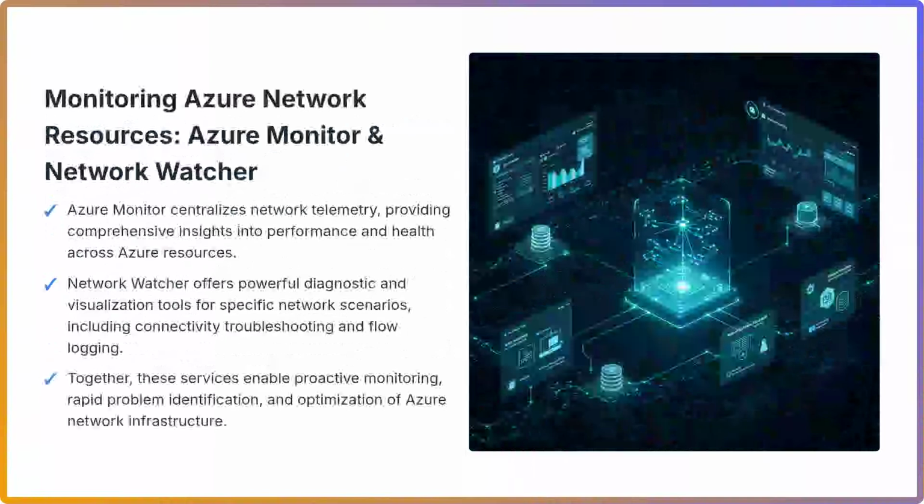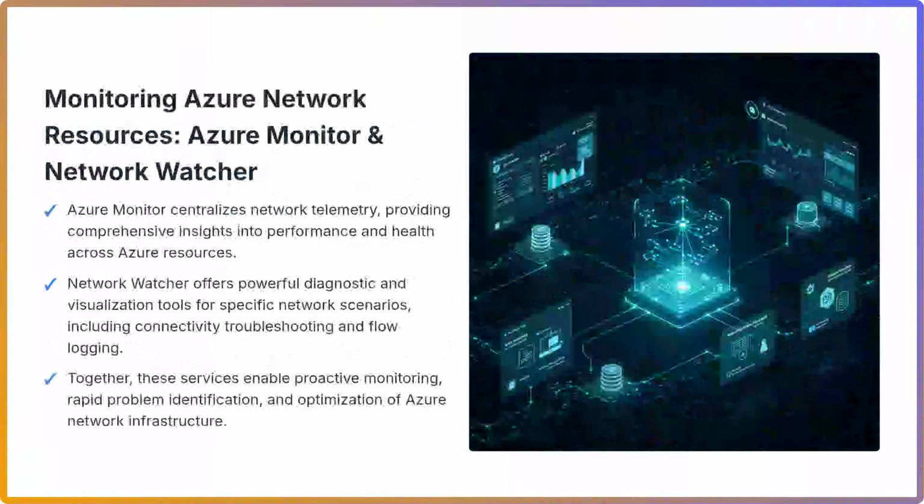Complementing this, Azure Network Watcher provides a suite of specialized diagnostic and visualization tools designed specifically for troubleshooting and gaining deeper insights into your network. Features like Connection Troubleshoot, IP Flow Verify, Next Hop, and NSG Flow logs allow for granular inspection of network traffic, security group rules, and connectivity issues.